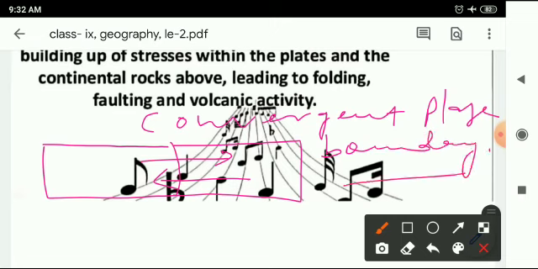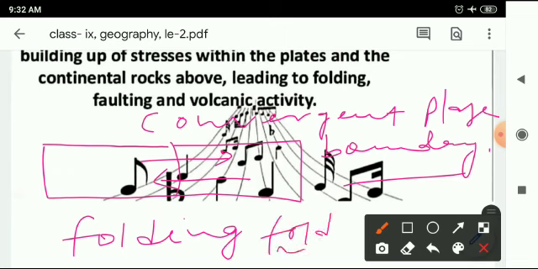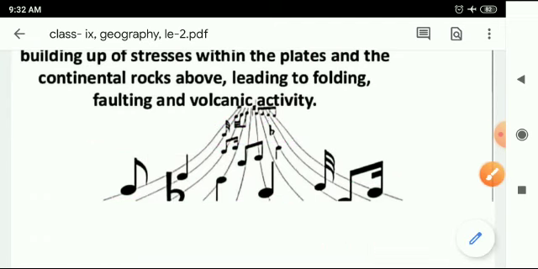Due to the convergent plate boundary, stress is built up, and this results in folding, and this folding leads to the formation of fold mountain. Fold mountain. I hope you have understood this one.